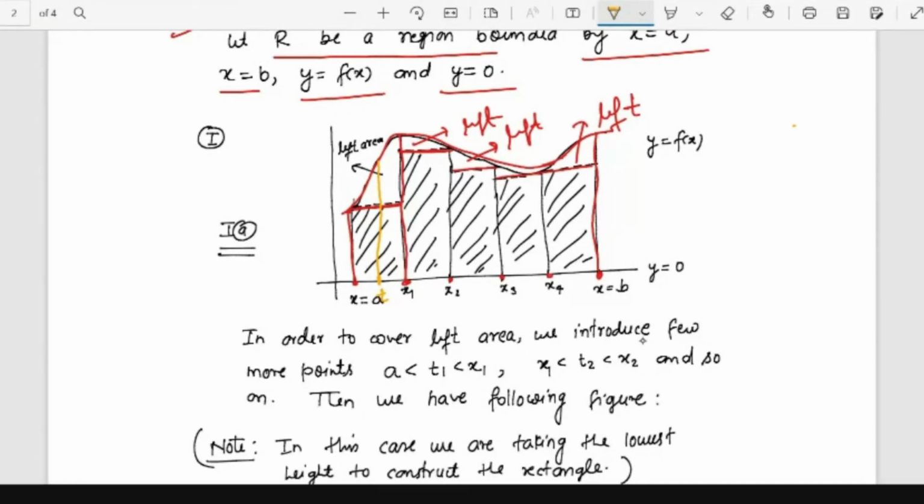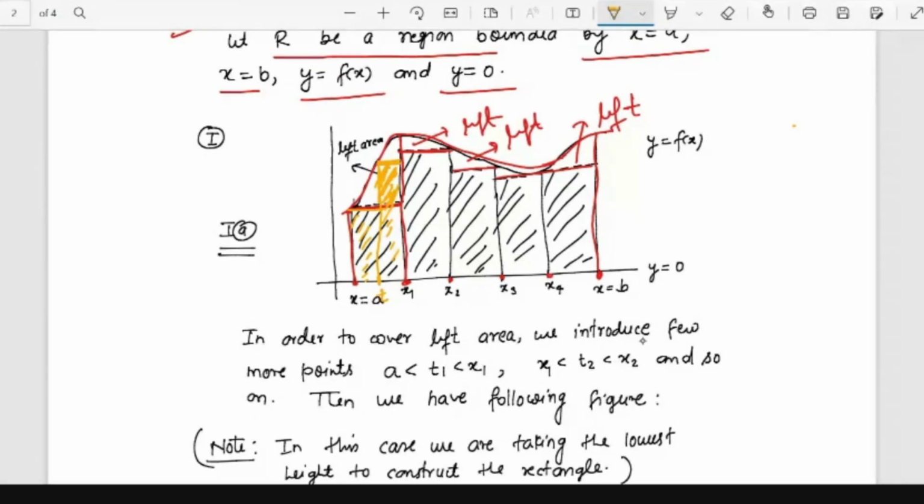Now I can construct again new rectangles. So I'm just taking the lower height. Corresponding to this, at x equal to T and at x equal to x1, my lower height is T. So I will pick this rectangle again, and between x equal to a and x equal to 2, this x equal to a is the lower height, so my another rectangle is this. In this way you see that the left area has been reduced. So this part of left area has been covered.